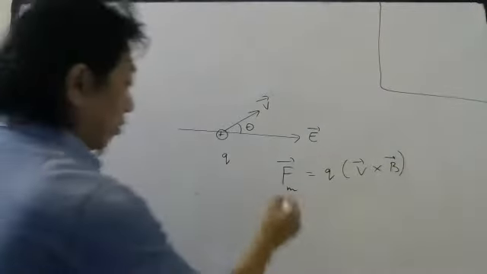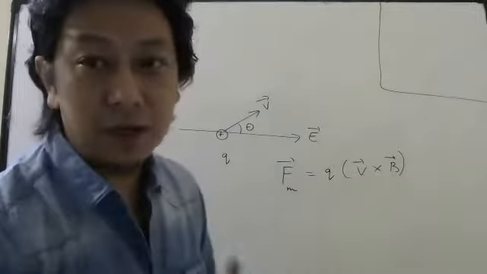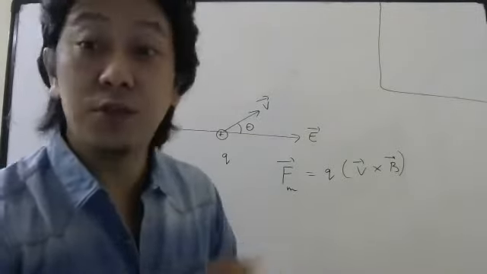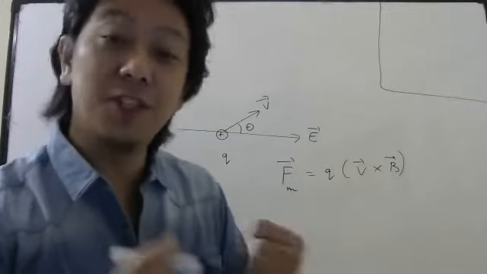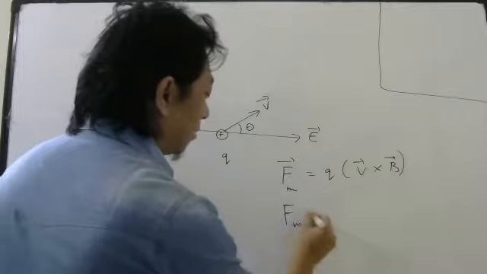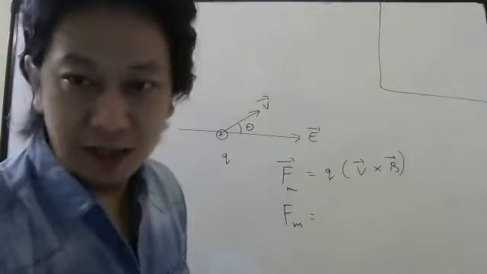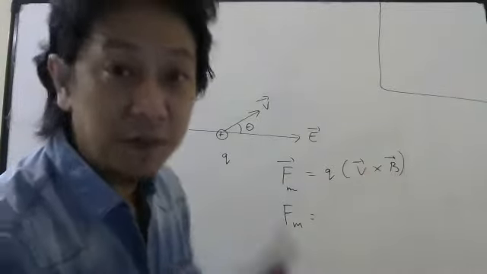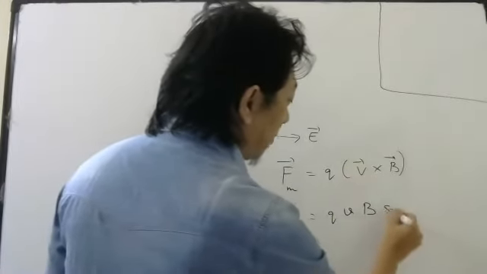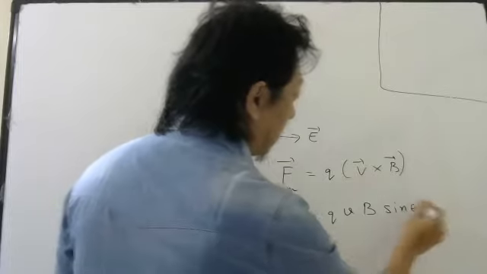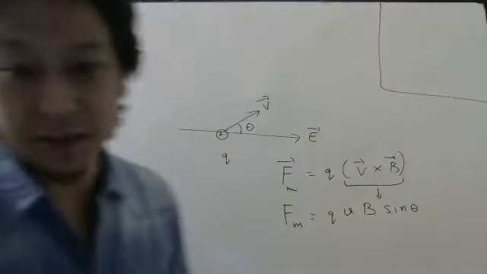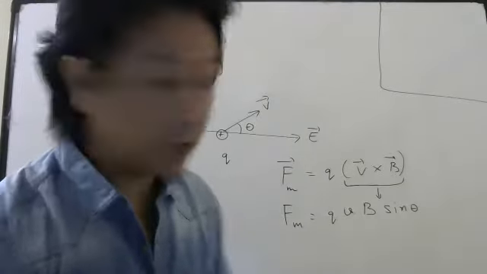Usually when we want the value of the force, people are interested in how much force is acting, meaning magnitude. So when you want magnitude, you don't care about the cross product, though you have to know what the cross product means. So while calculating magnitude, we write QVB sine theta. And this comes from your first PU basic mathematics, right?